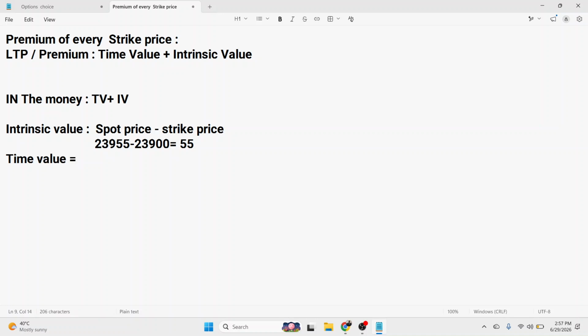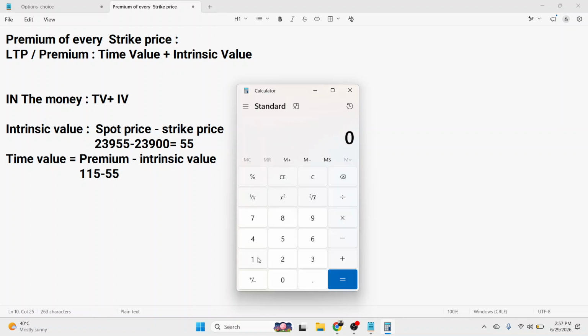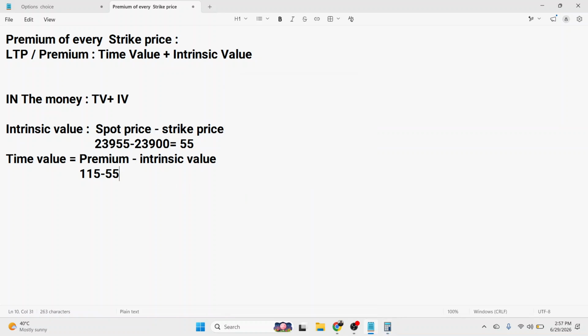What is the time value? Time value is premium minus intrinsic value. So premium is 115, and if you subtract 55, the intrinsic value, that will be the actual time value. 115 minus 55 equals 60 rupees, which is the time value.